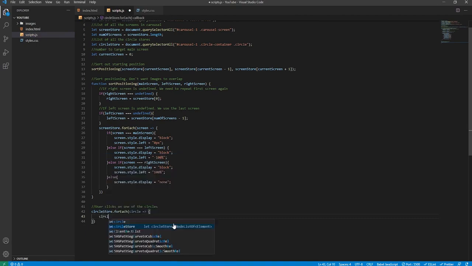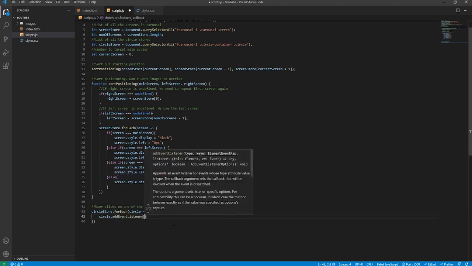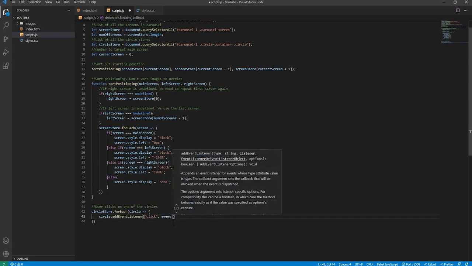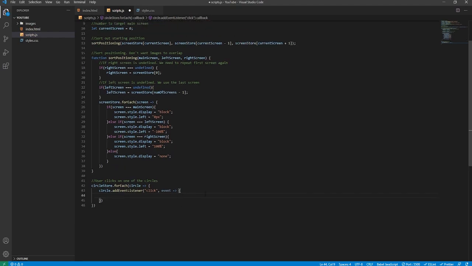Then we'll add an event listener on each of these circles, and the event will be click. So when we click on one of the circles, we get the event argument so we can get access to the specific circle that we clicked on.